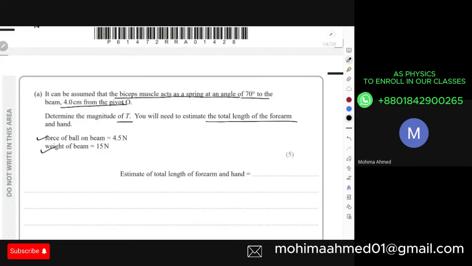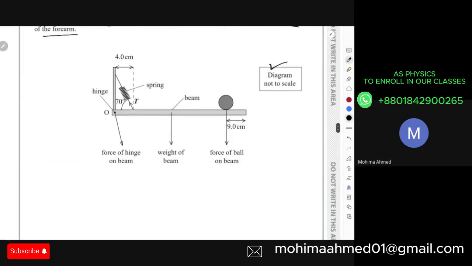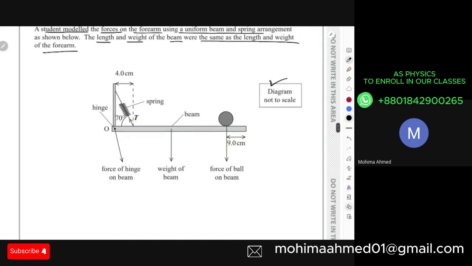So one thing I have to identify, the total length of the beam is not given. I have to estimate that. For that estimation process, if they're considering this much length as 4 centimeter, right? And this much length as 9 centimeter. So how many of these 4 centimeters and 9 centimeters can actually fit in there? I can understand they can fit in 2 9 centimeters. This is 18 centimeters.